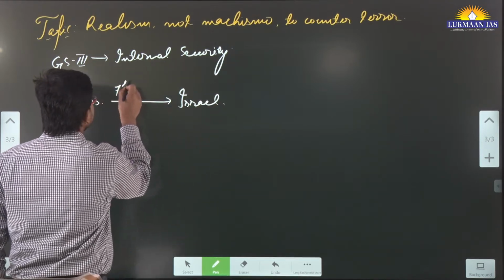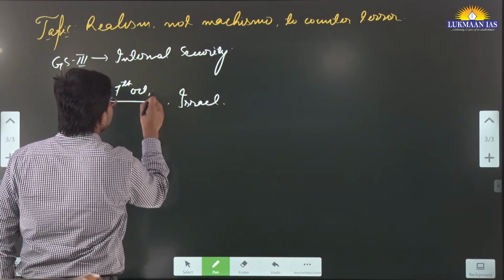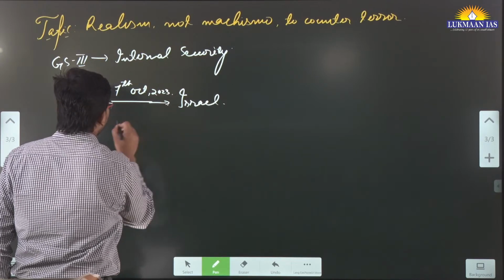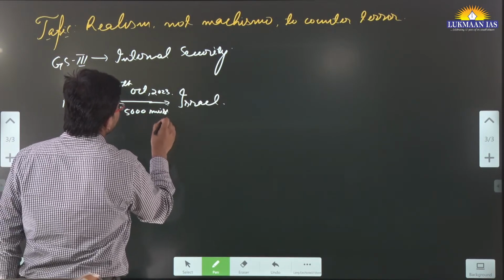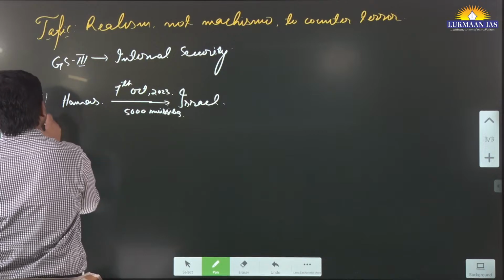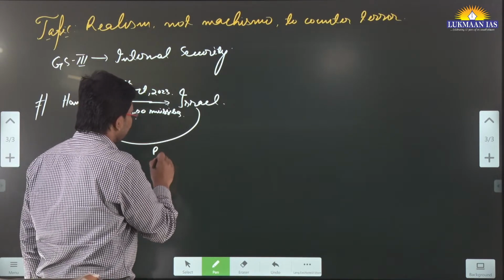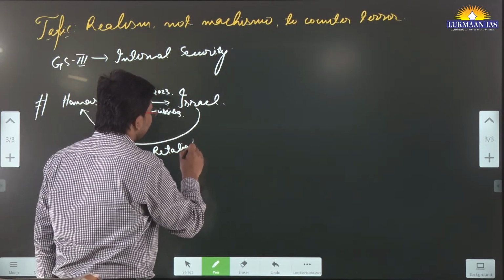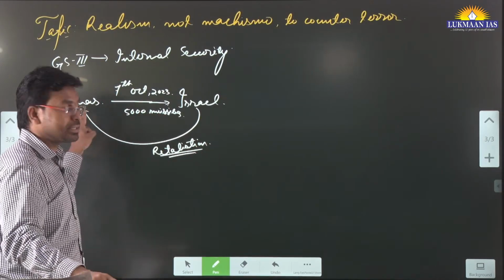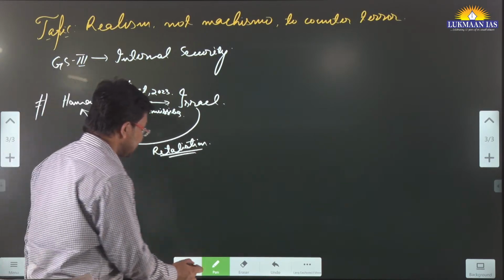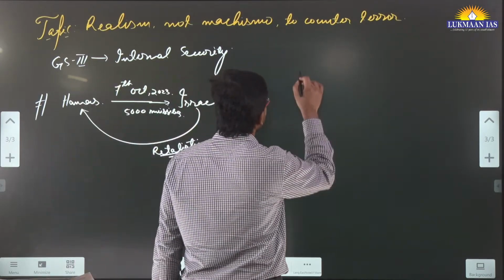So Hamas conducted this attack on 7th of October 2023, where on a single date, within 20 minutes or half an hour, they launched around 5,000 missiles on Israel. This has led to a counter-terror measure or a retaliation by Israel. Israel has started a retaliation attack on Hamas, and not only that, they are also involved in killing civilians in the Gaza Strip.